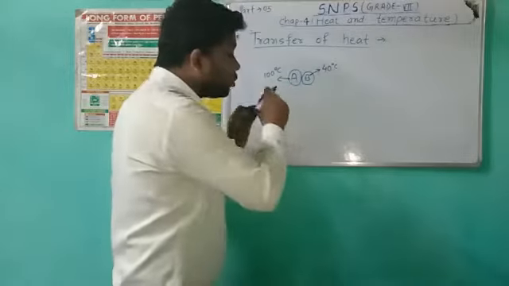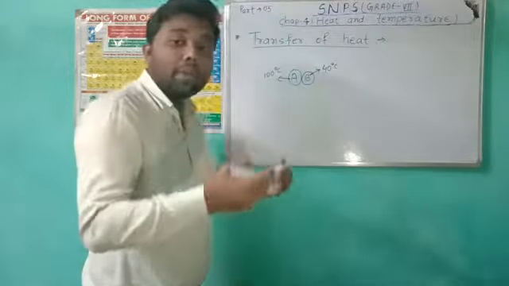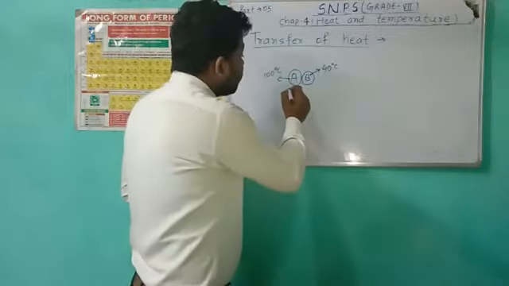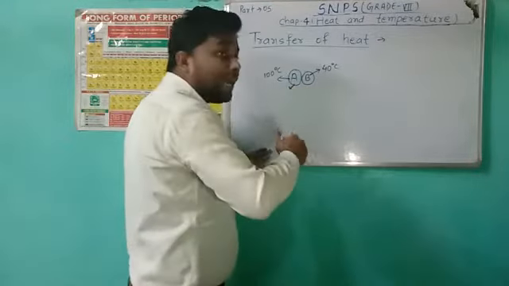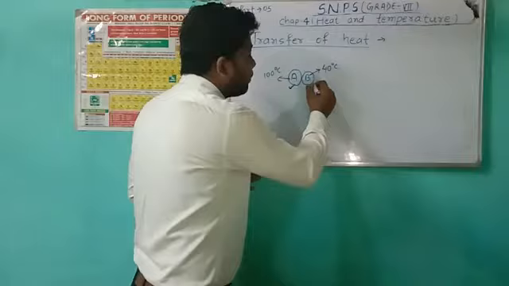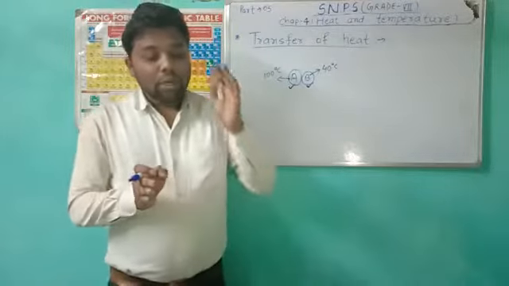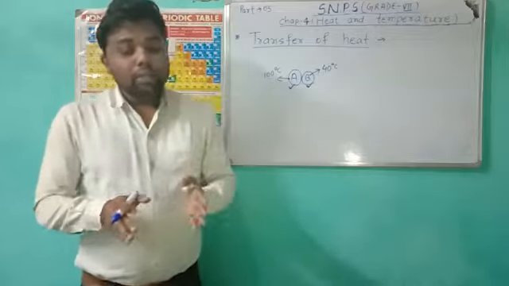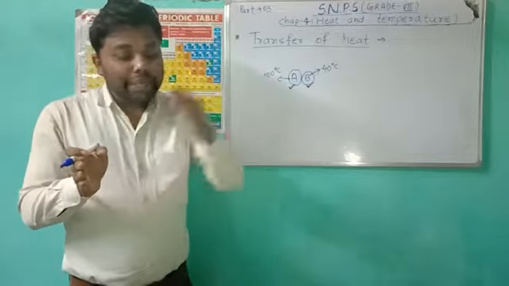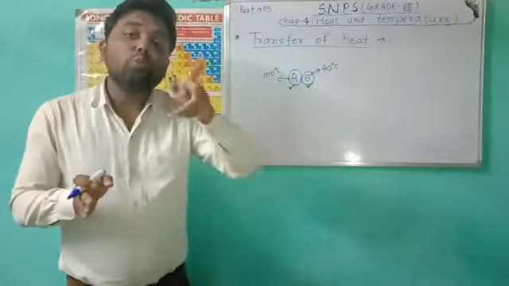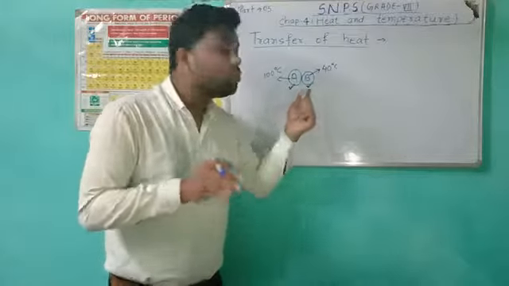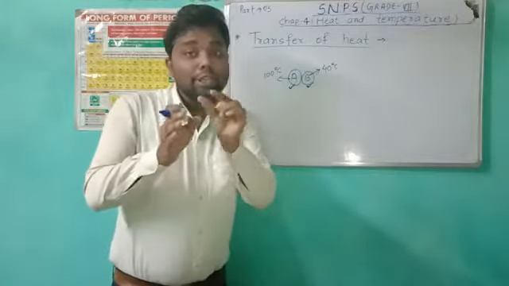So heat transfers only when one body is at high temperature and another body is at low temperature. The flow of heat occurs due to the difference in temperature between two bodies.